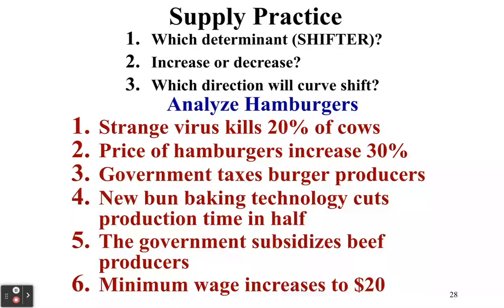Okay. Number 5, the government subsidizes beef producers. So remember, with subsidies, the government's giving producers money. So this is going to make it cheaper to produce these goods because we're getting money when we do it. So we're going to increase supply, and we're going to shift it to the right. Remember, increases always shift to the right, decreases always shift to the left. Okay. And then number 6, minimum wage increases to $20. So this one is going to be input prices as our shifter, because we have to pay people to make our hamburgers. So we're going to produce less. We're going to decrease supply, and it's going to shift to the left because it costs us more to produce.